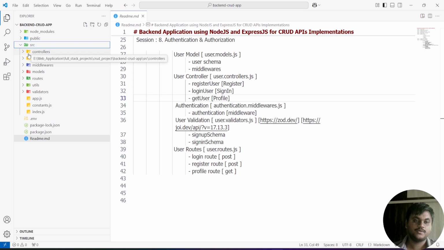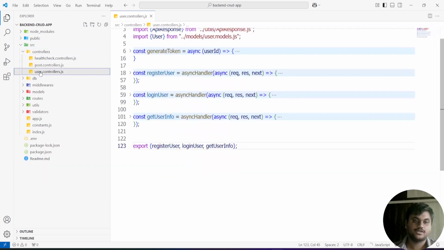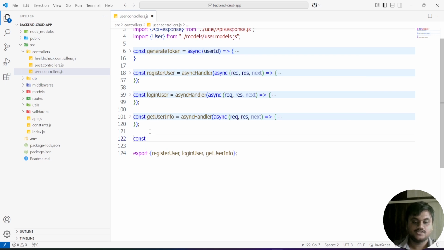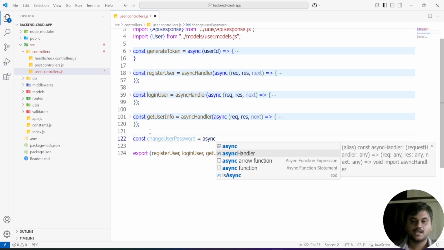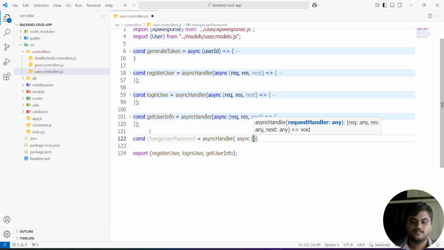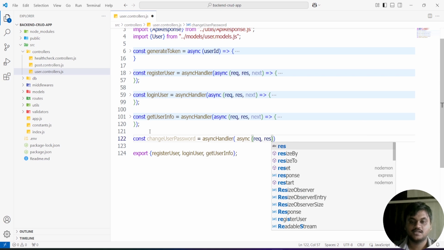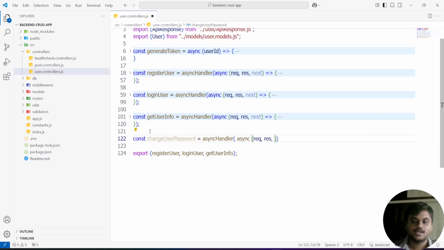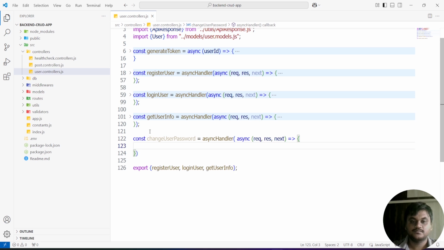First, I'm going to open my controllers, the user controller. Here, I'm going to create the change user password equal to async handler. It is an asynchronous function, so I'm going to use the async keyword, and pass request, response, and next.